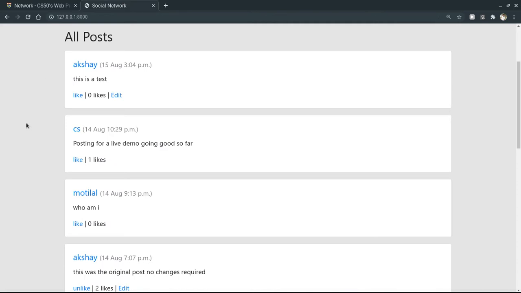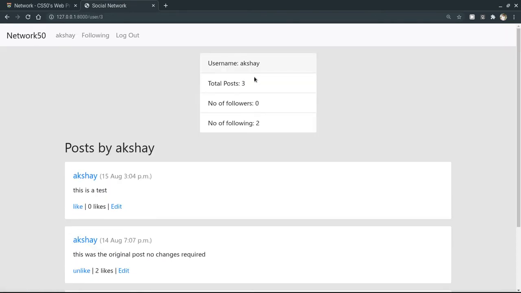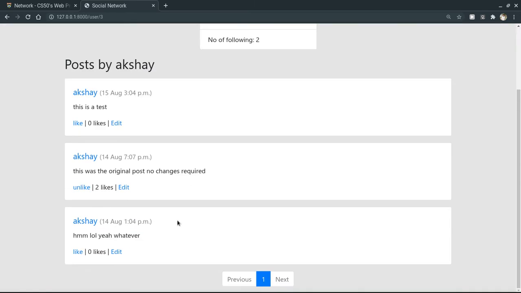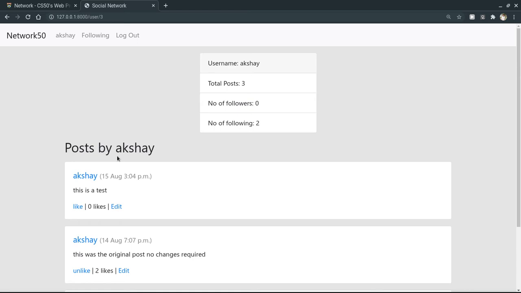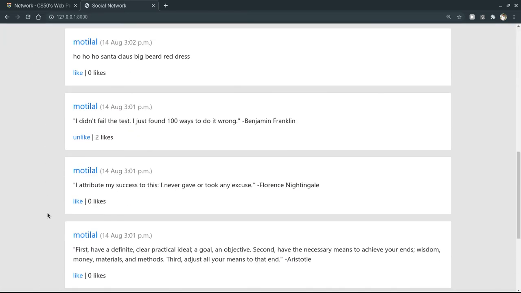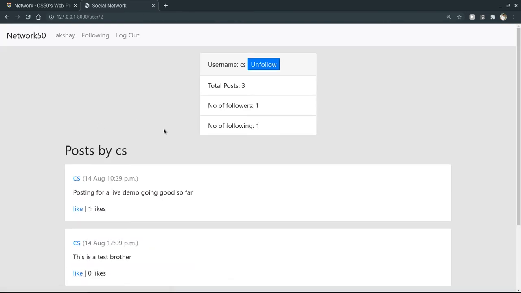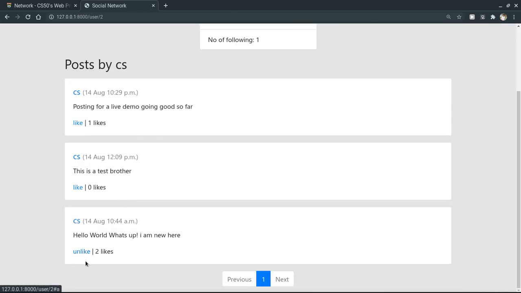Profile page. So at the top we have our own username by which we can go to our own profile, and here it shows some information like total number of posts, number of followers, and number of following, and all the posts made by that user, that is us. And if you go back to the home page, we can click on anyone's username like CS, and here we get an option to follow and unfollow that user, and similarly all of their posts.